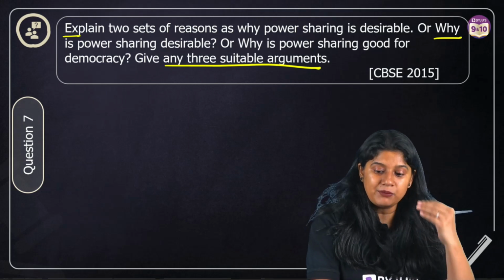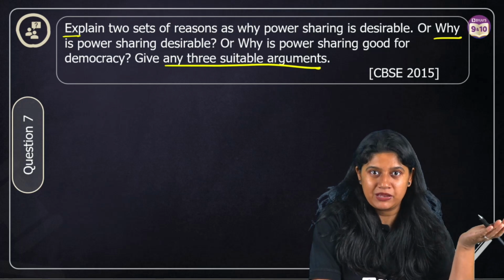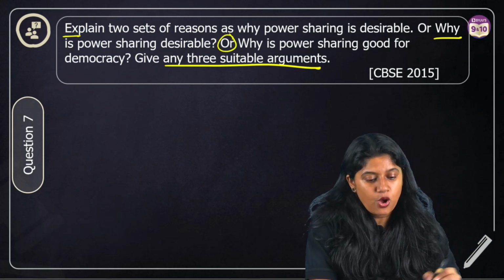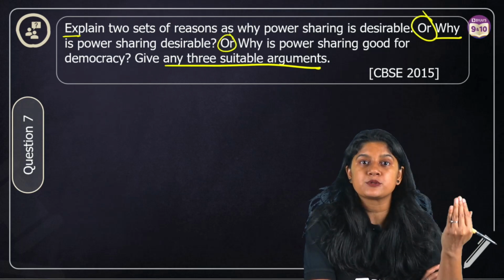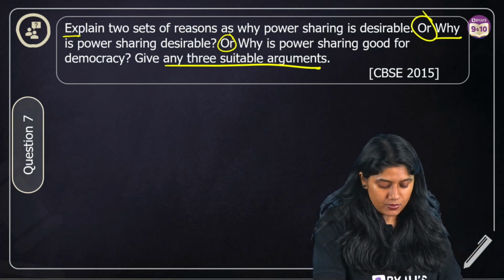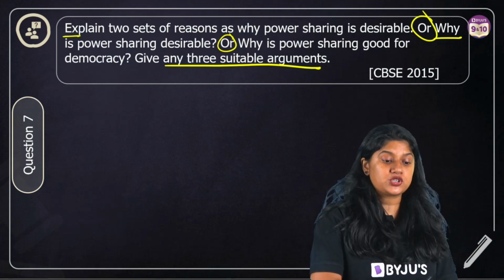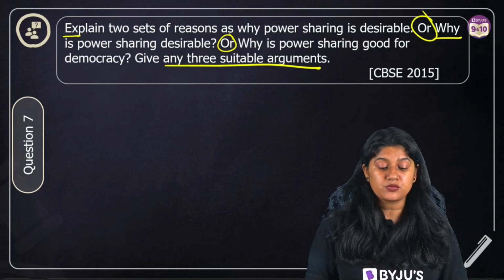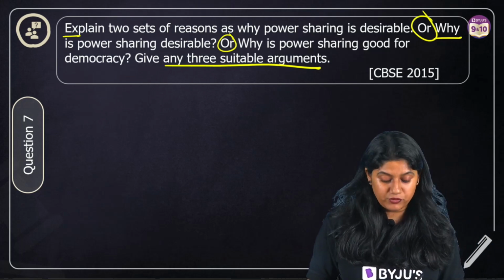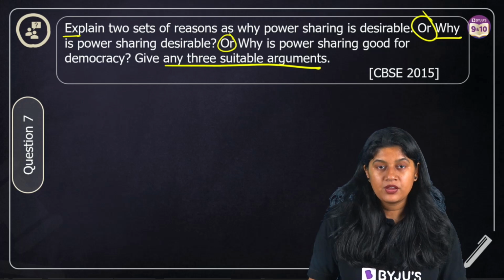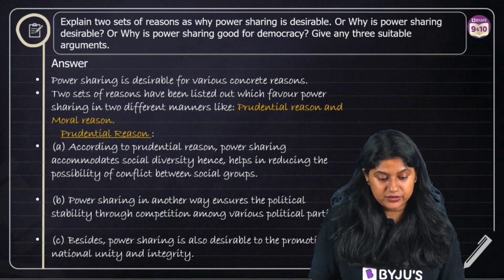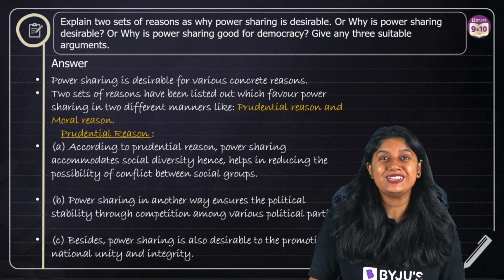Now this question can come in different words, right? Over here we have 3 different types of question, which tells you that there are different formulations of these questions. Now we'll take a look at it. We're talking about: explain 2 sets of reasons why power sharing is desirable. Now we know that there are 2 important reasons, everyone. First, of course, the prudential and the moral. So our answer will be focusing on these 2 things.